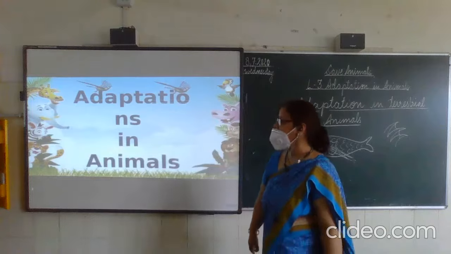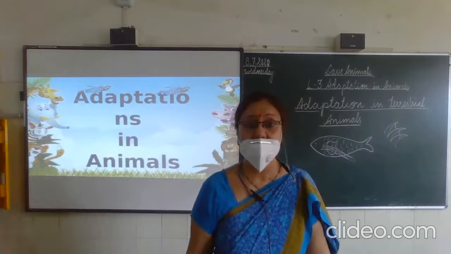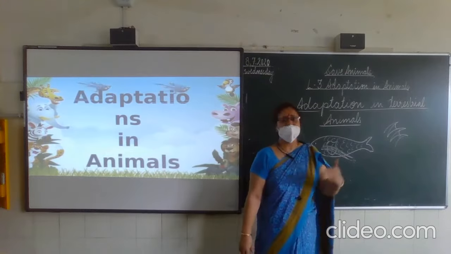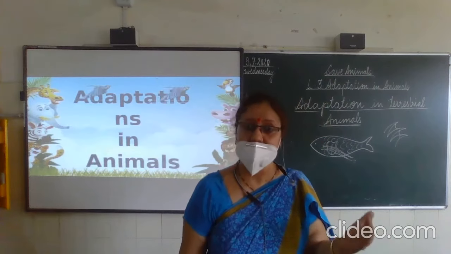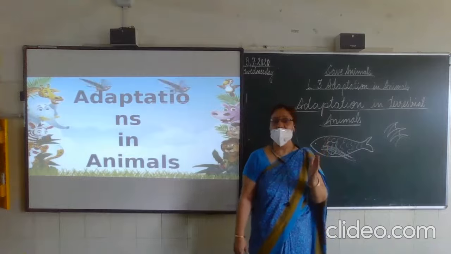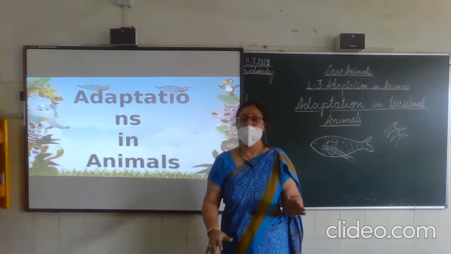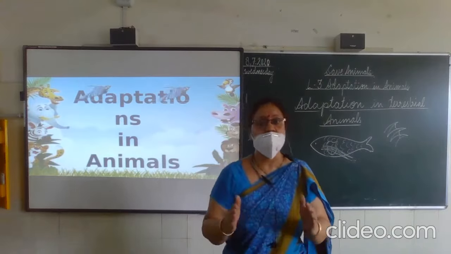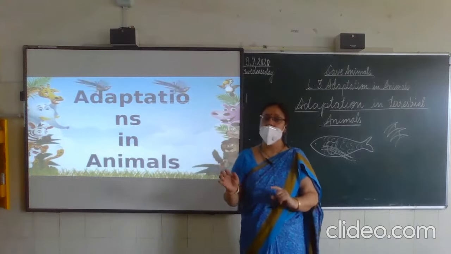I am here again to revise the lesson. Adaptation in animals, children. Not only animals, all organisms have to adjust according to the environment. Even we also, animals also, plants also. Plant adaptation we have read in the previous chapter. So every living being has to adjust according to their environment, according to their habitats. Habitat is a place in which the organism lives. The word organism means whether it is a plant, animal or human being.